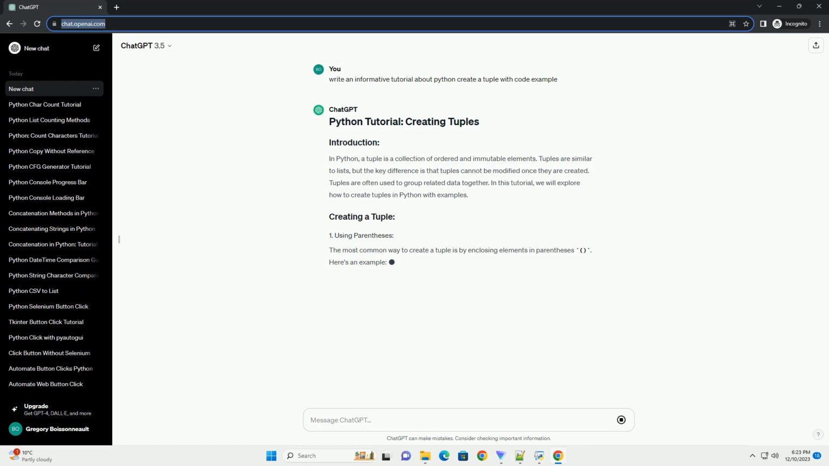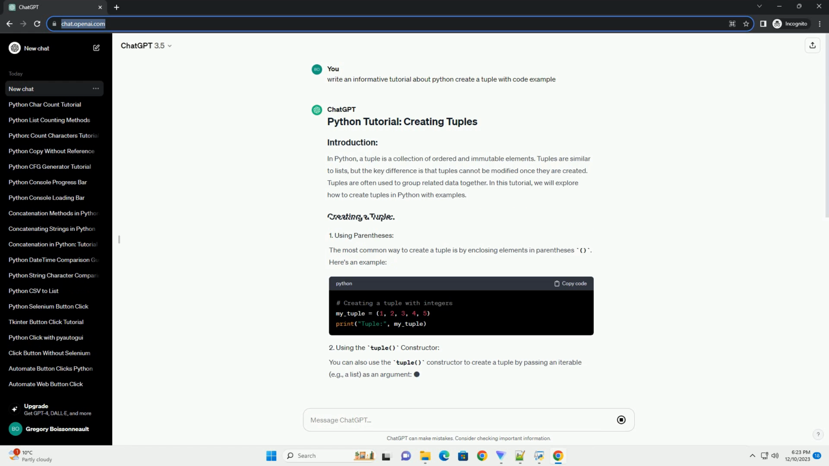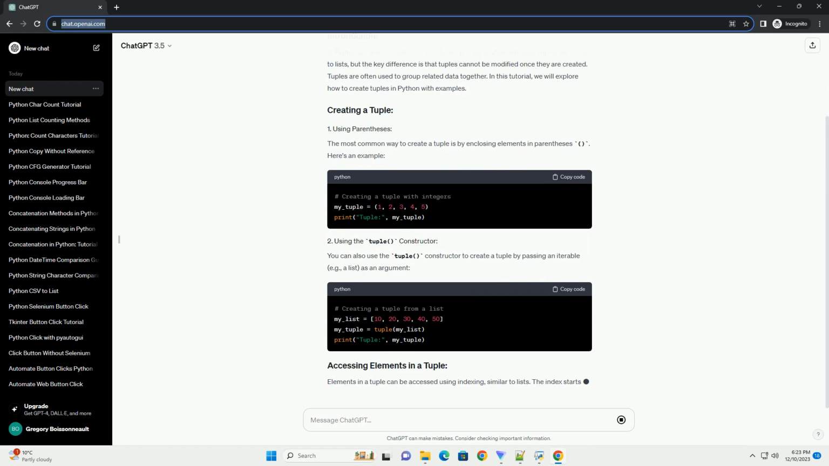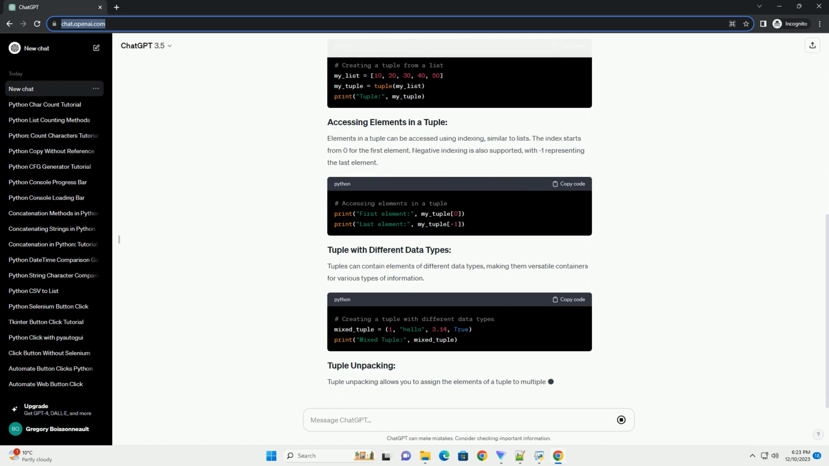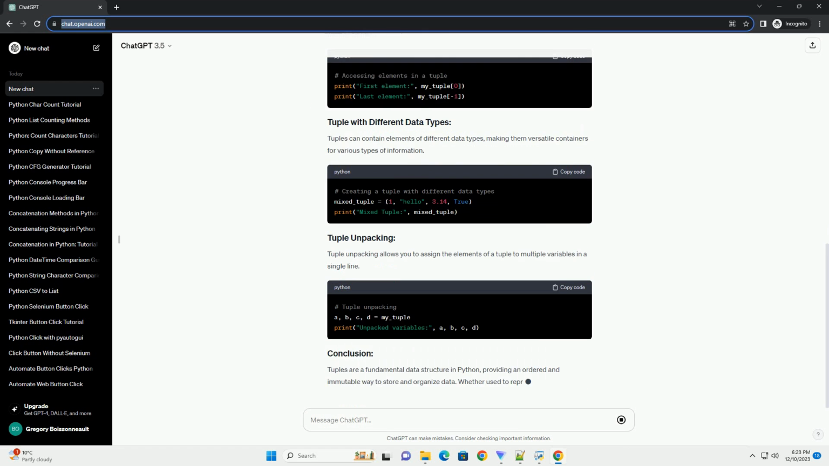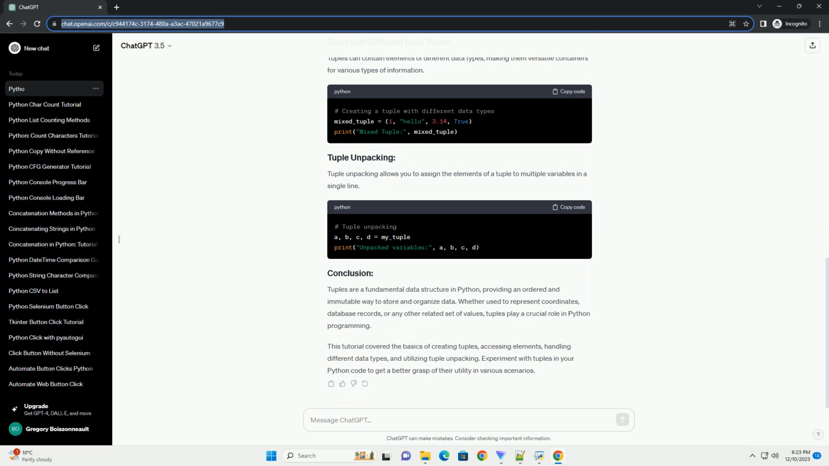In Python, a tuple is a collection of ordered and immutable elements. Tuples are similar to lists, but the key difference is that tuples cannot be modified once they are created. Tuples are often used to group related data together. In this tutorial, we will explore how to create tuples in Python with examples.